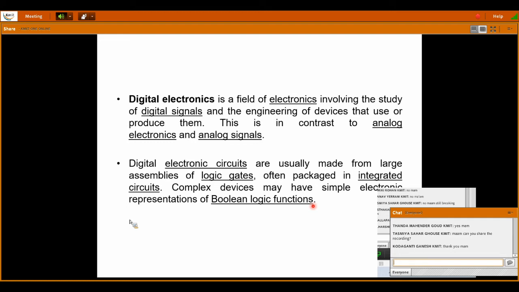If you compare BJTs and FETs, FETs are smarter than BJTs, with good features, less size and less cost. After FETs we moved into MOSFETs, which are smarter than FETs. Now from MOSFETs we are moving into CMOS.